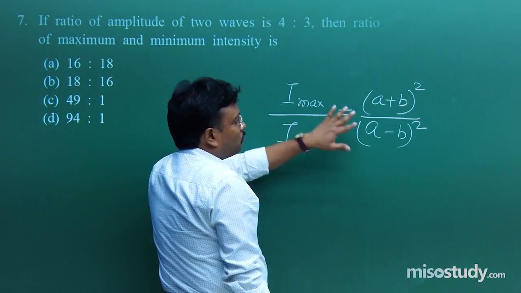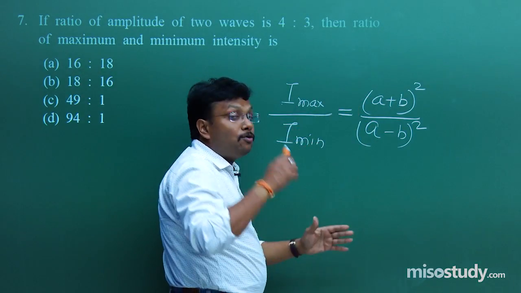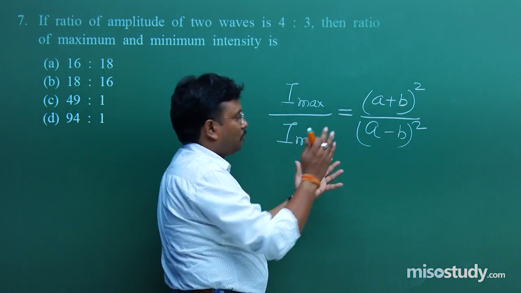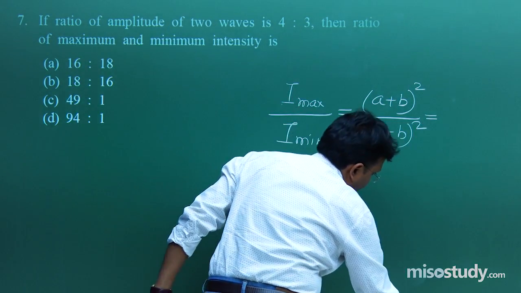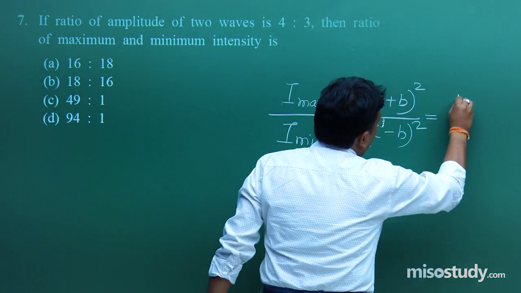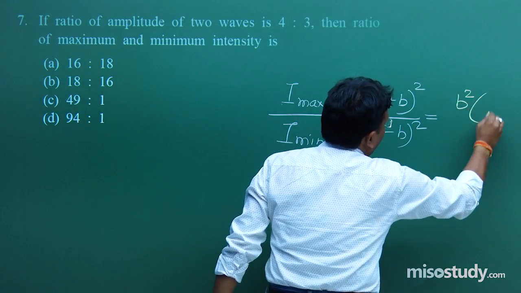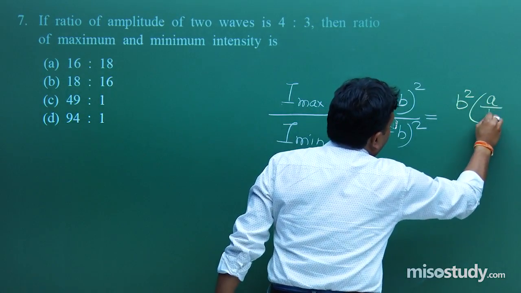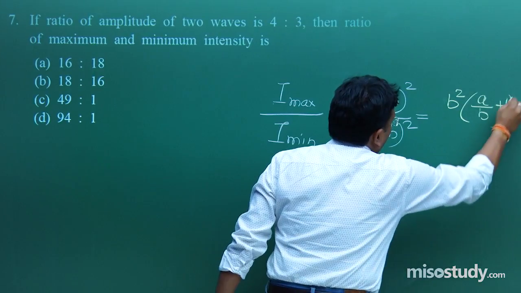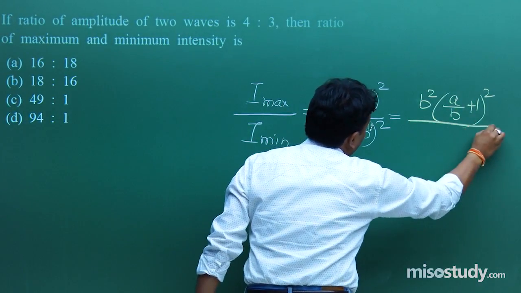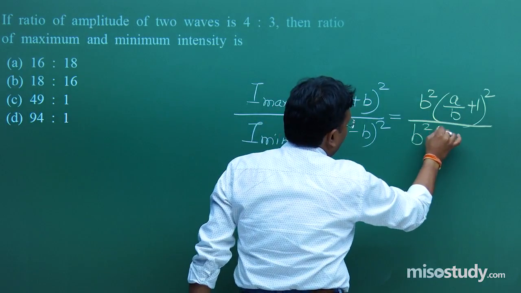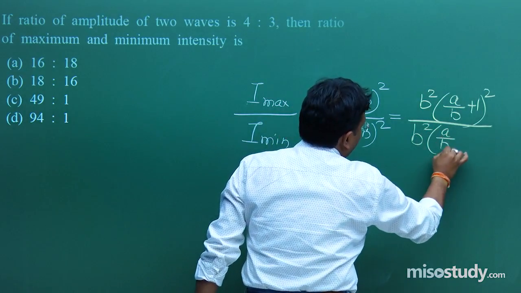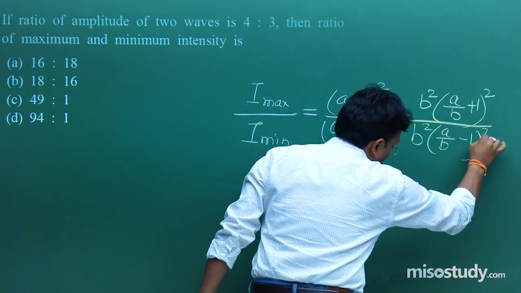So you can solve by putting the values, or the best approach of solving is to write it this way. What is that way? B square, A by B plus 1 whole square, upon B square, A by B minus 1 whole square.